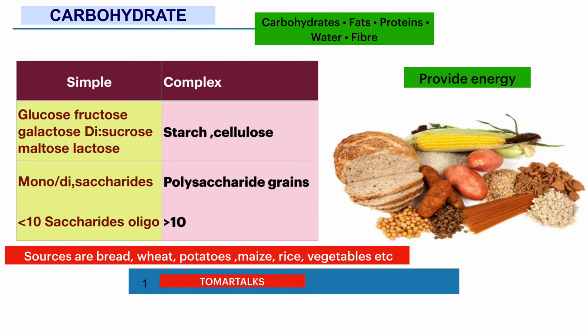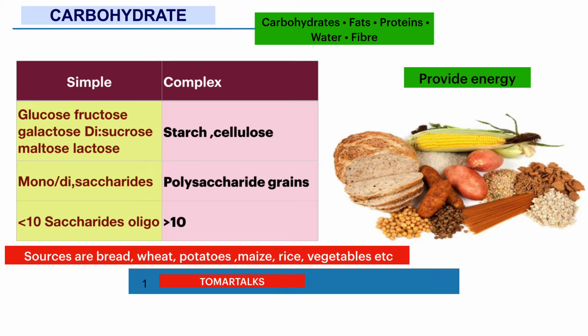And the main complex carbohydrate of the human body is starch, and cellulose is for the plants; in the animals it's cellulose. It is an indigestible, scarcely digestible carbohydrate. The reserve form of the carbohydrate in the adult human body is glycogen. The carbohydrate is stored in the form of glycogen. Approximately 500 grams of glycogen is stored in the human body.